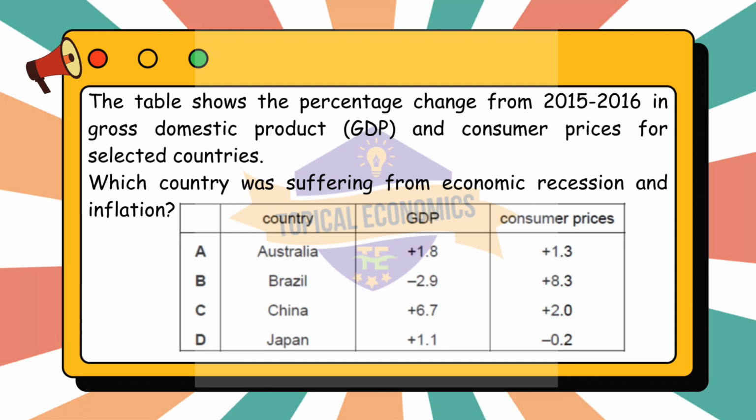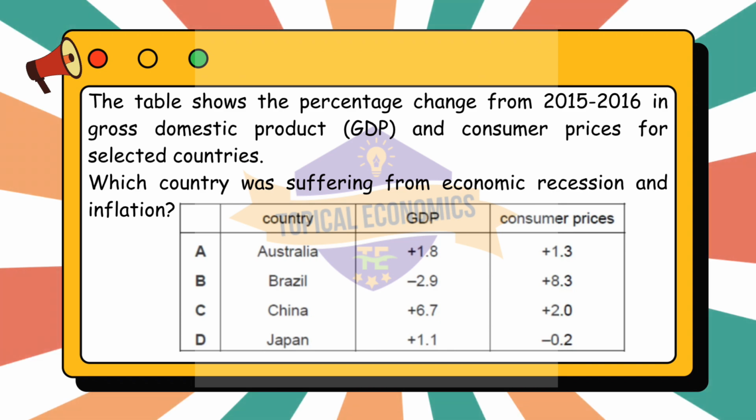Option B, Brazil. GDP, minus 2.9%, negative growth, so this indicates a recession. Consumer prices, plus 8.3%, high inflation, prices are rising rapidly. Hence, we see that Brazil is experiencing both recession, negative GDP, and inflation, high consumer price increase. This matches the condition we're looking for.